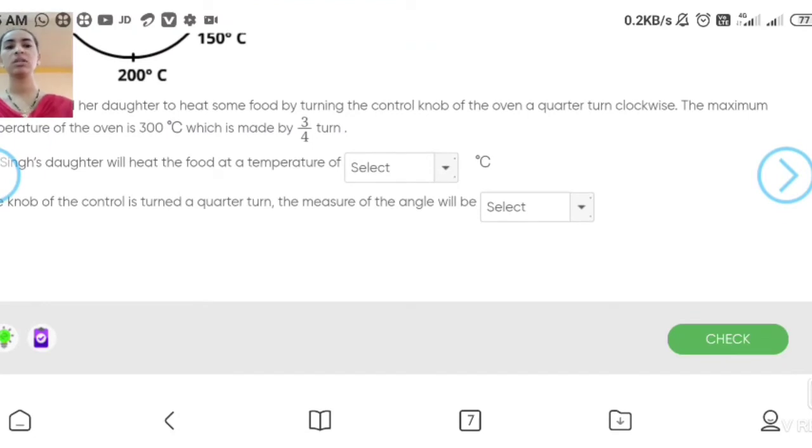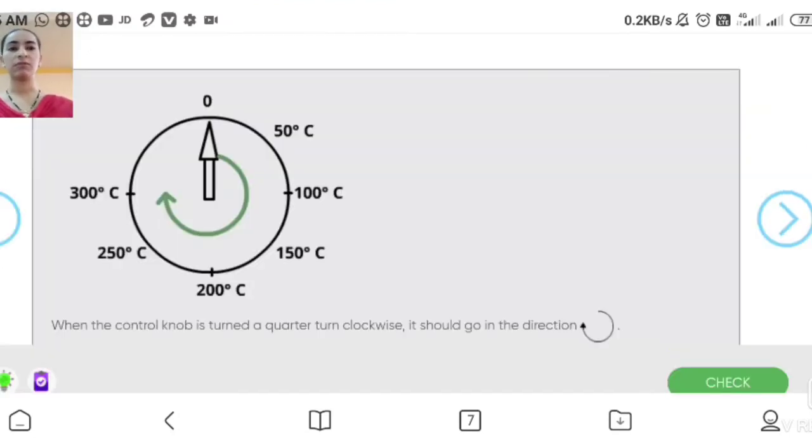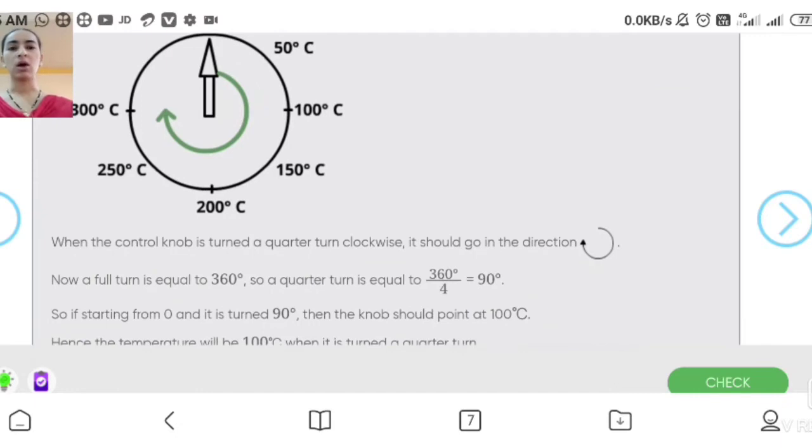Okay students, you can see in the figure the green color arrow at 300 degrees Celsius is a 3/4 turn. This is the clockwise direction. Now a full turn is equal to 360 degrees. So a quarter turn is equal to how much? 360 divided by 4, so 90 degrees. That was the answer for the second question.